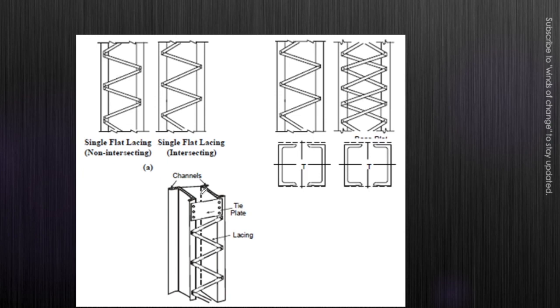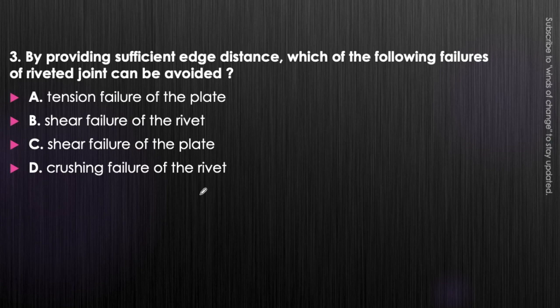Next question. By providing sufficient edge distance, which of the following failures of the riveted joint can be avoided? Tension failure of the plate, shear failure of the rivet, shear failure of the plate, or crushing failure of the rivet. If we provide sufficient edge distance, which of the following failures of the rivet joint can be avoided?